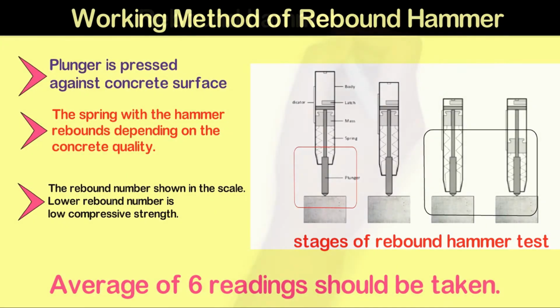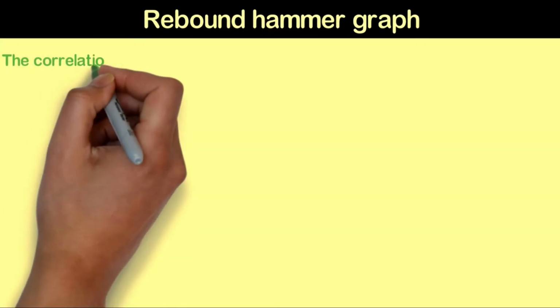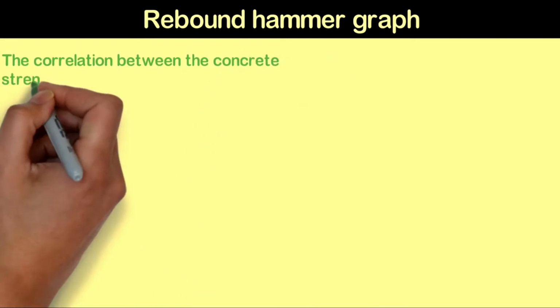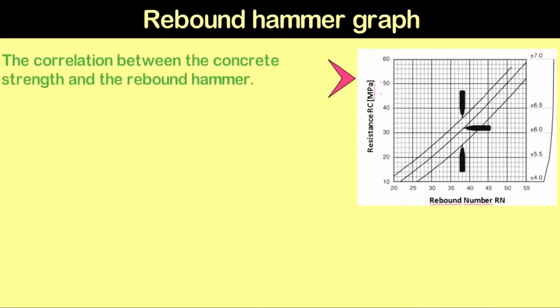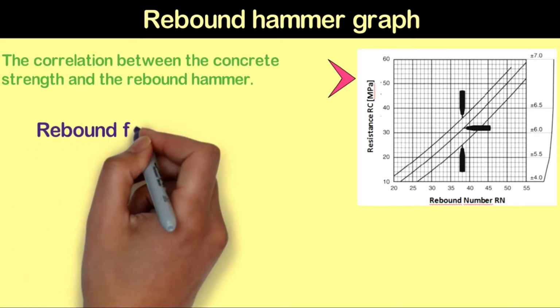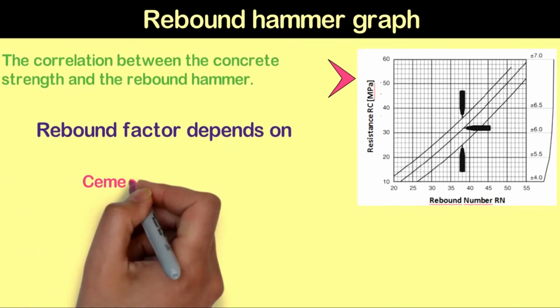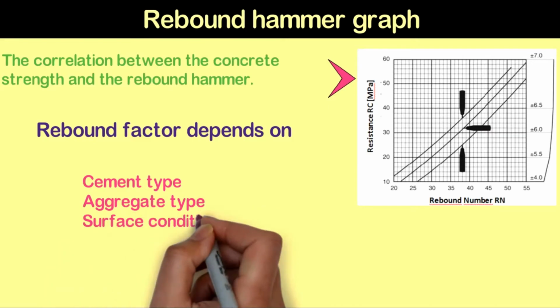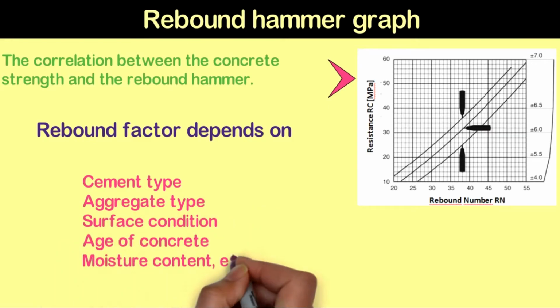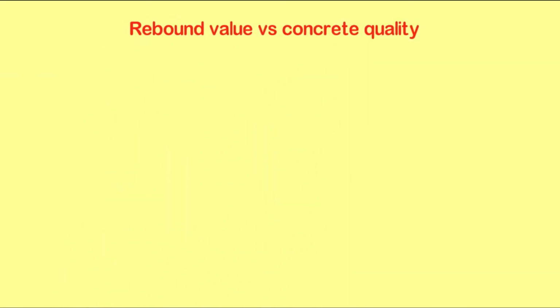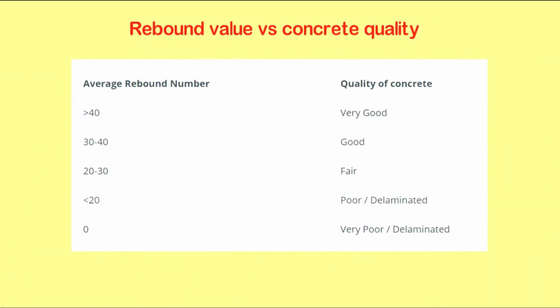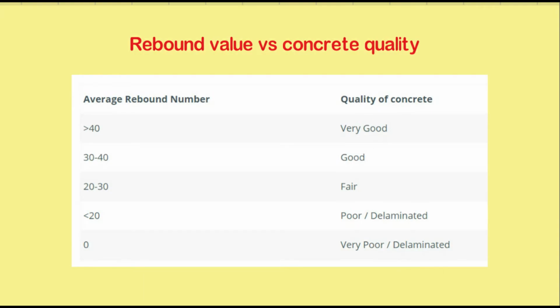The correlation between the concrete strength and the rebound hammer is shown in a graph and is called rebound hammer graph. The rebound values depend on the following factors. The first one is the cement type, aggregate type, surface condition, age of the concrete, and moisture content. And this is a chart showing the rebound values and strengths. A rebound value around 40 is considered as a good quality concrete.